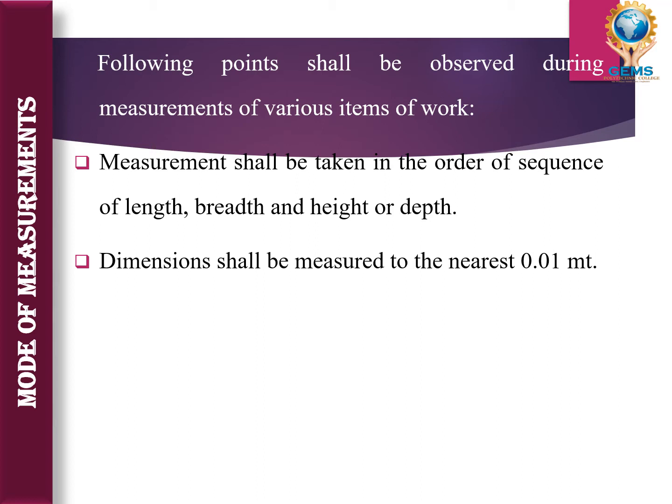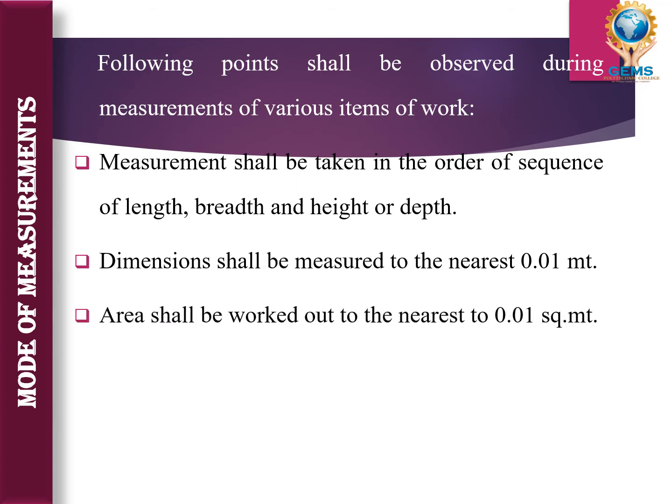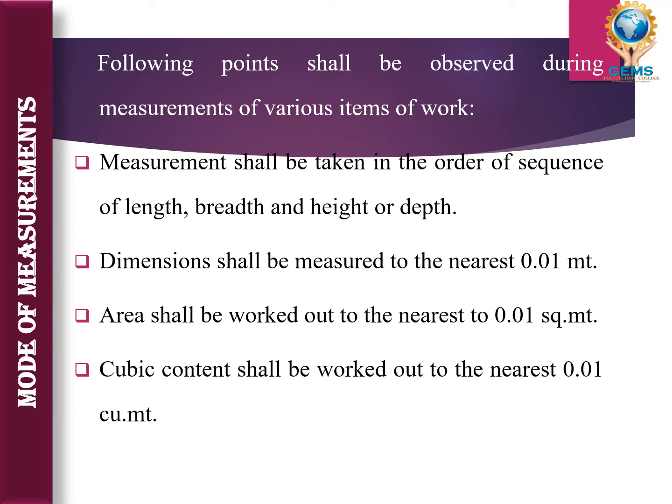Dimensions. Dimension shall be measured nearest to 0.01 meter. Then in case of area, it will be worked out to nearest 0.01 square meter. Then in case of cubical content, the volume, it will be measured to nearest 0.01 cubic meter. Okay, so while taking measurement, we need to observe all these things. That much accuracy is needed for this.